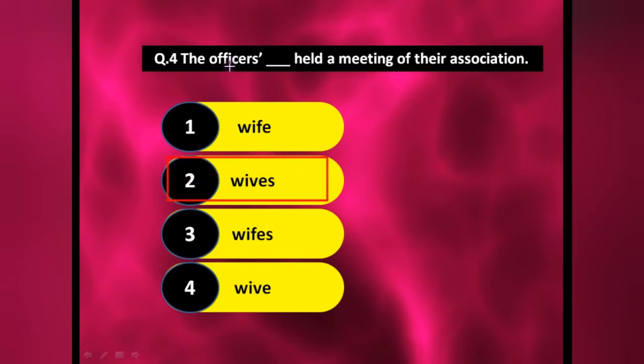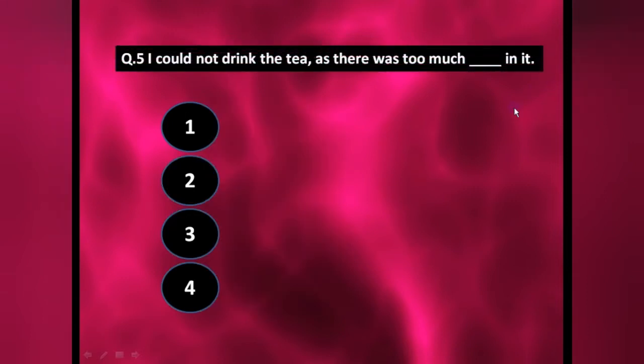Because so many officers are there, more than one, and everyone has a different wife. That's why wives. This is the plural form of wife. Okay, understood?